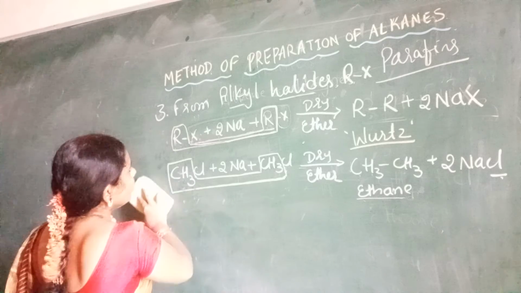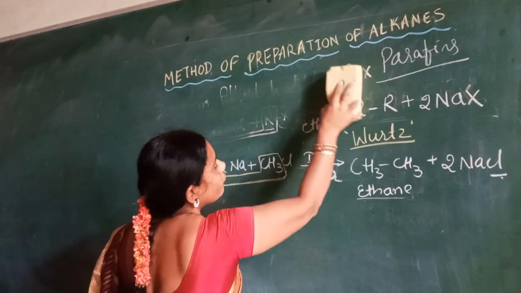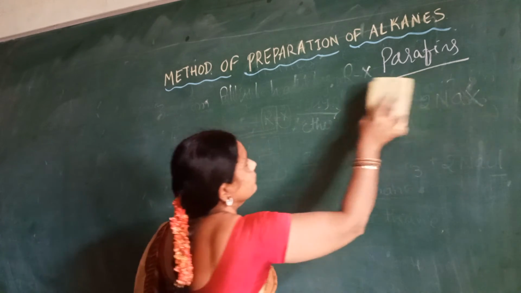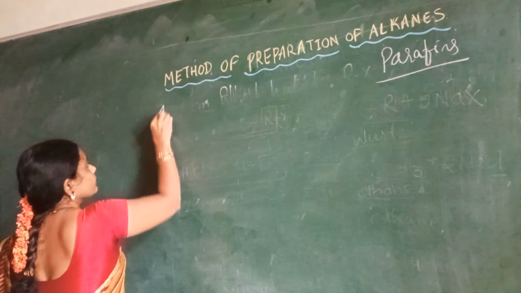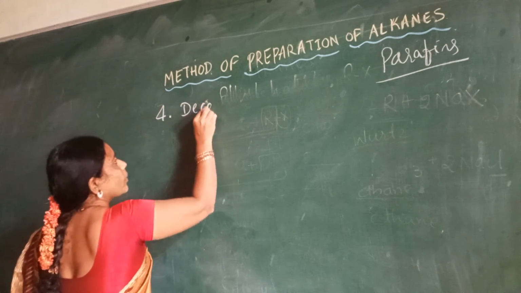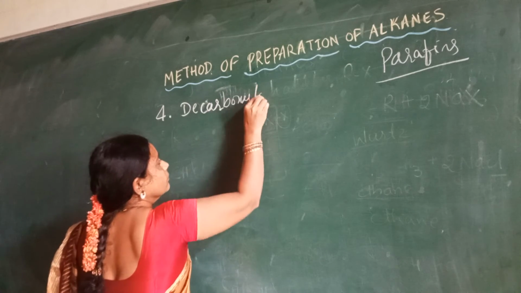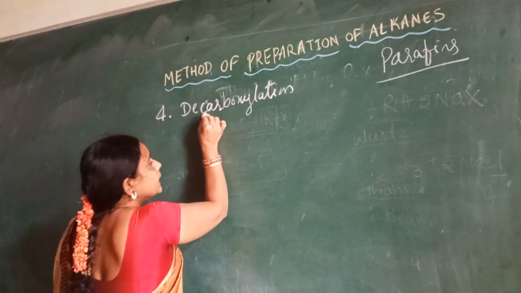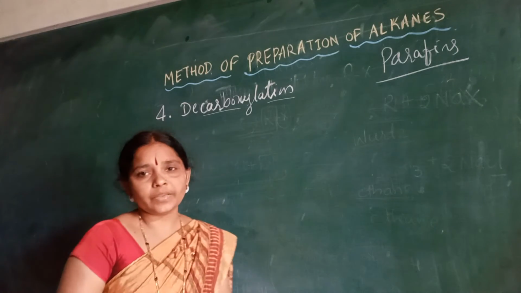decarboxylation. So let me learn the decarboxylation, that is the fourth method of preparation. Carboxylation is the addition of CO2.